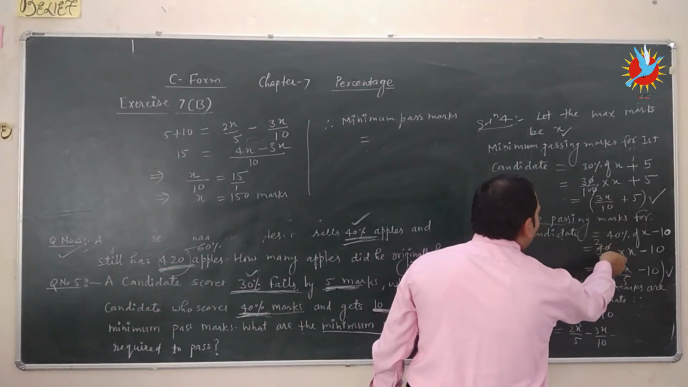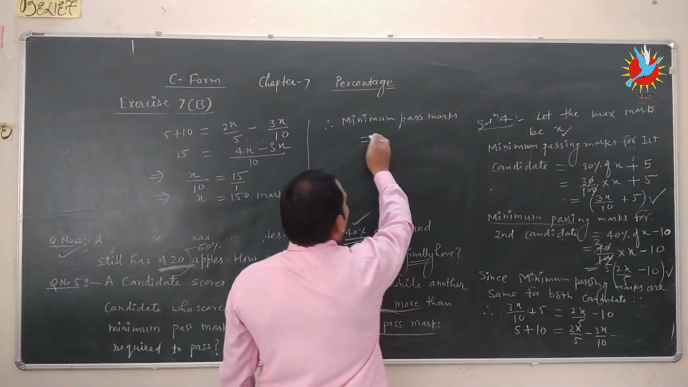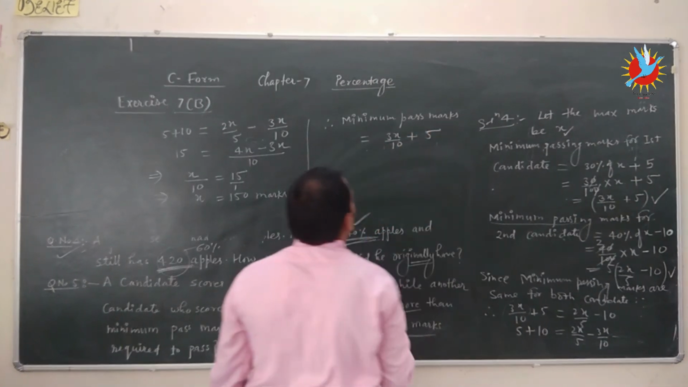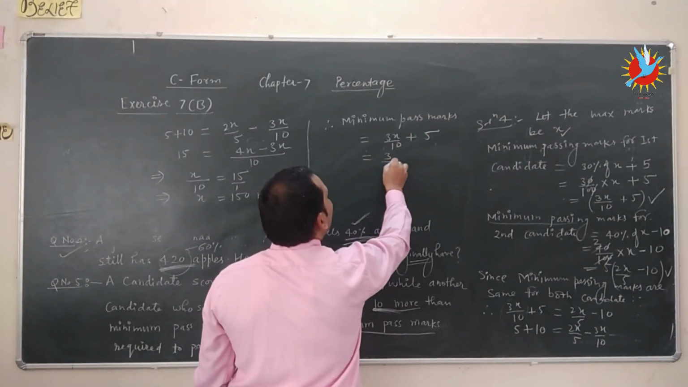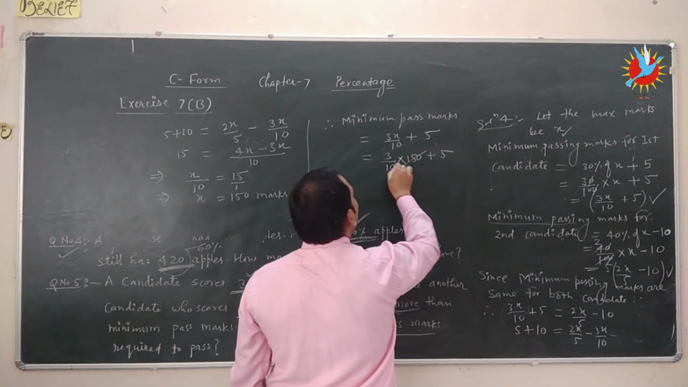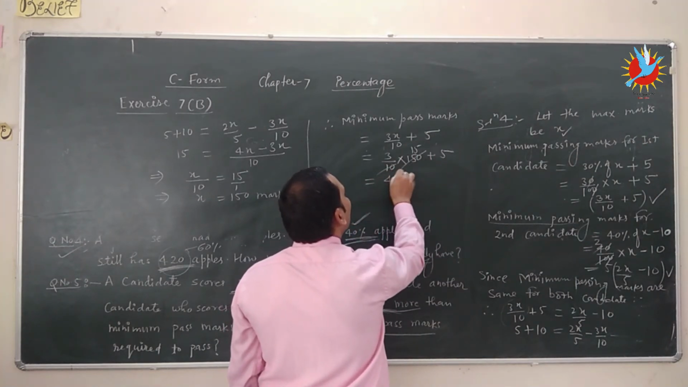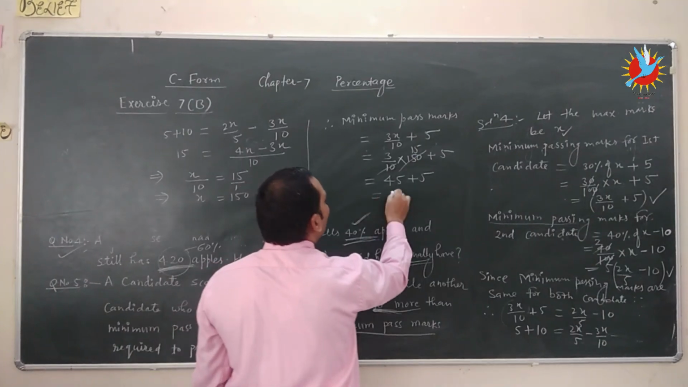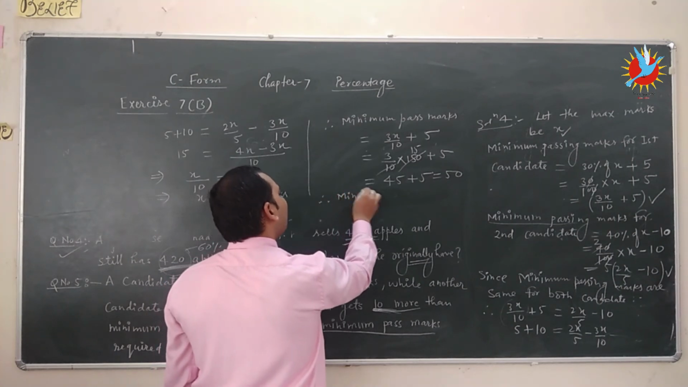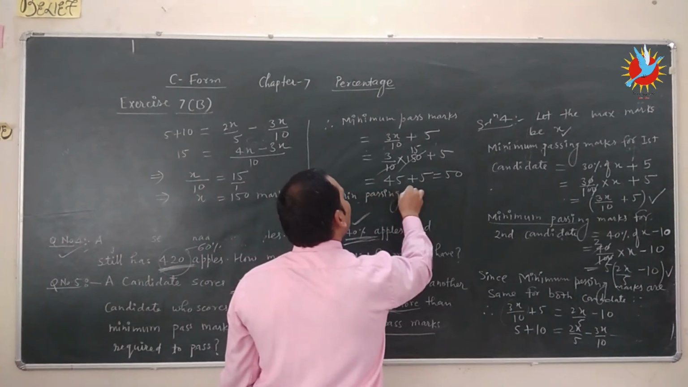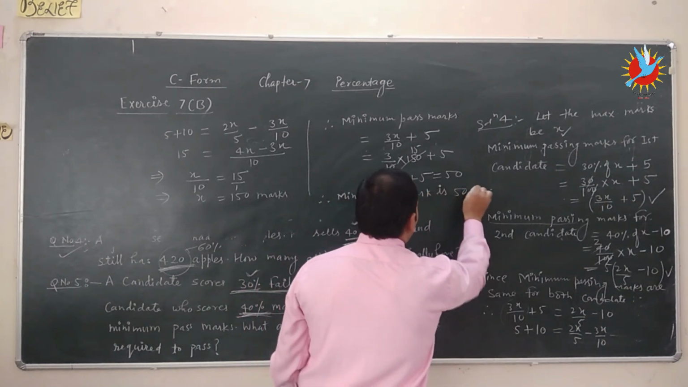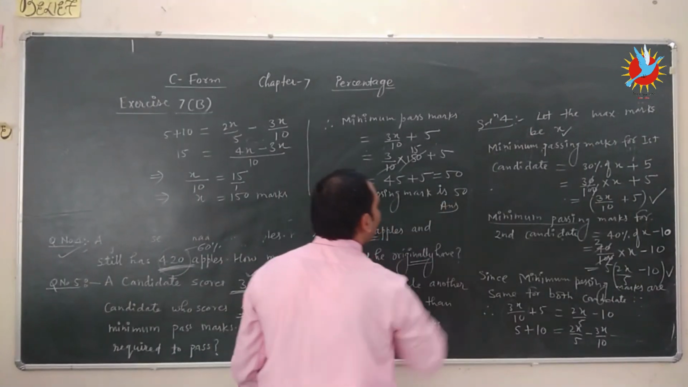We can put both values, and minimum pass marks is equal to 3x upon 10 plus 5, which is equal to 3 upon 10 into x. The value of x is 150, plus 5. 15 3s are 45, plus 5, which is equal to 50. Therefore minimum passing mark is 50. So this is the answer. Minimum passing mark is 50.